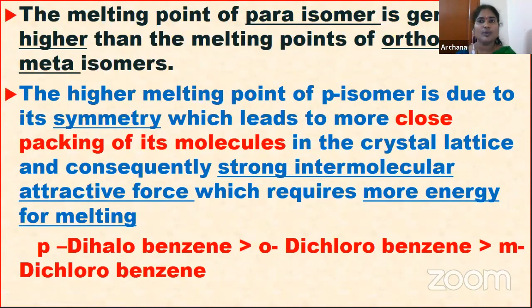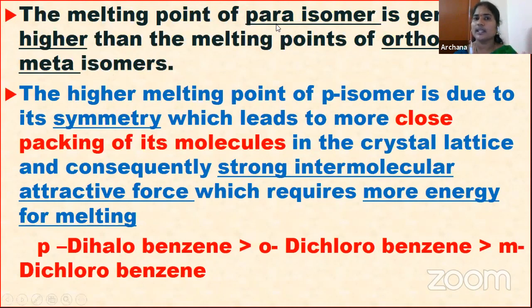If we compare the boiling points, they are almost all the same, that we learned in the case of the dihalogen isomers. Whereas if you come to the melting points, the para isomer has a higher melting point than the ortho and meta isomers. Why?